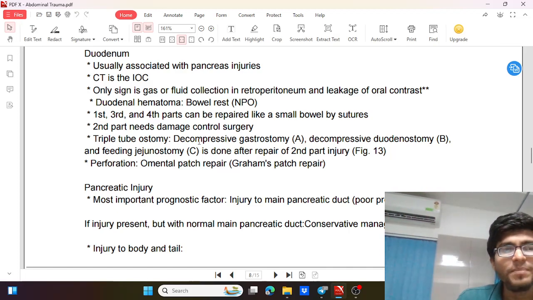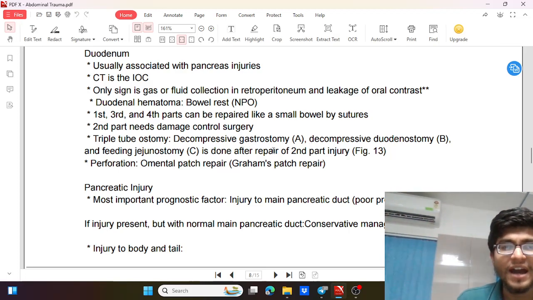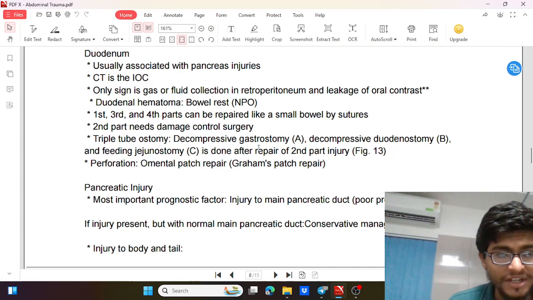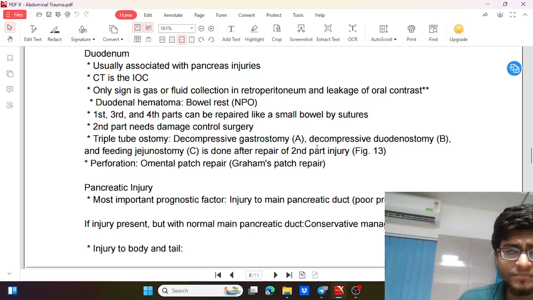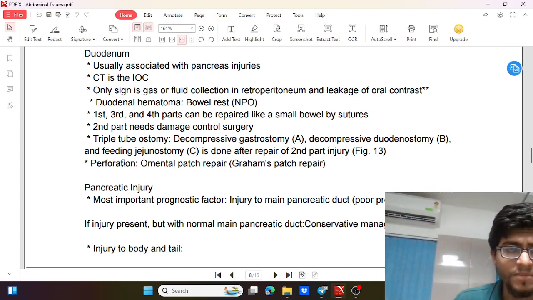So we go for a triple tube, that is decompressive gastrostomy, decompressive duodenostomy, and a feeding jejunostomy, and it is done after repair of the second part of the injury. So this triple tube ostomy is done by repairing and making gastrostomy, duodenostomy, and jejunostomy.